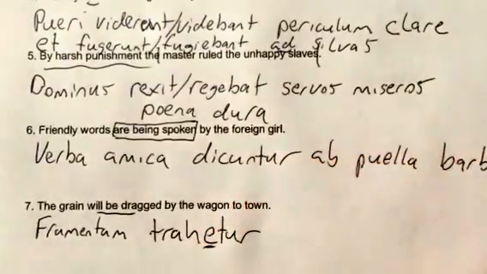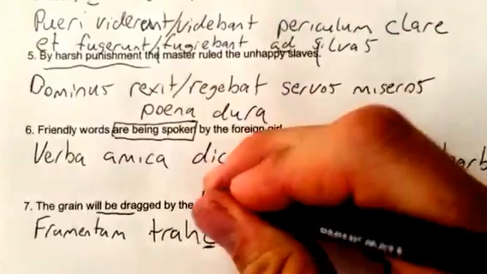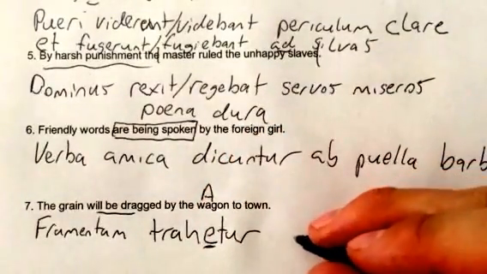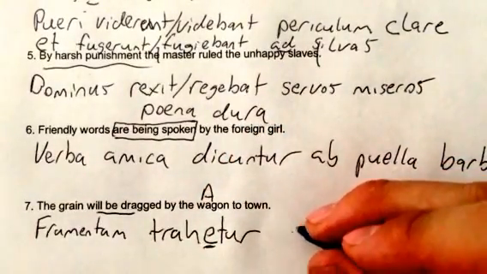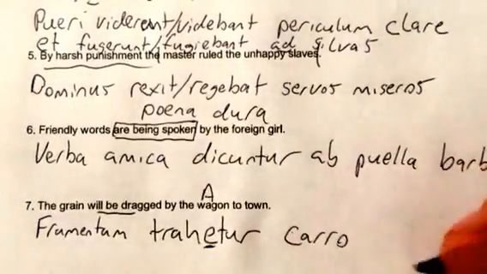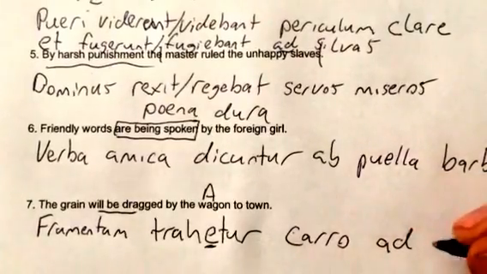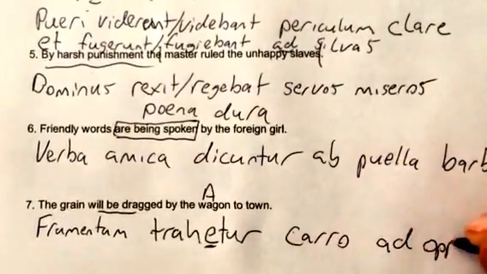It's just an e to make that third conjugation future. By the wagon is ablative, by means of the wagon. And so this would be carro. You actually don't put an a or ab there, but I would not mark you off if you did. And then to town would just be ad, to towards or near the town plus the accusative, oppidum.